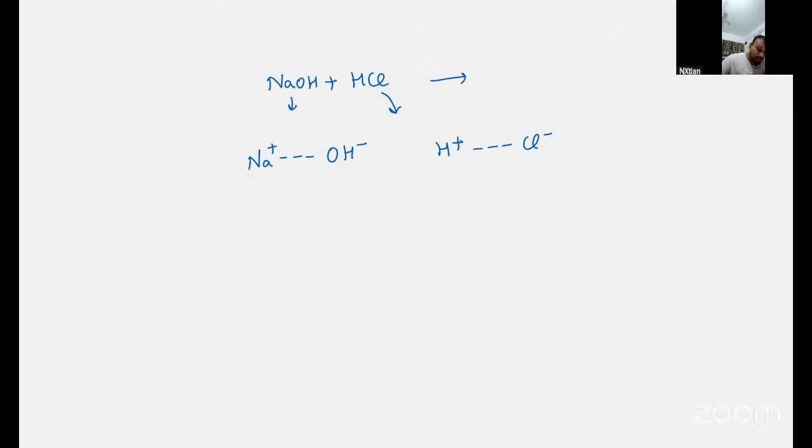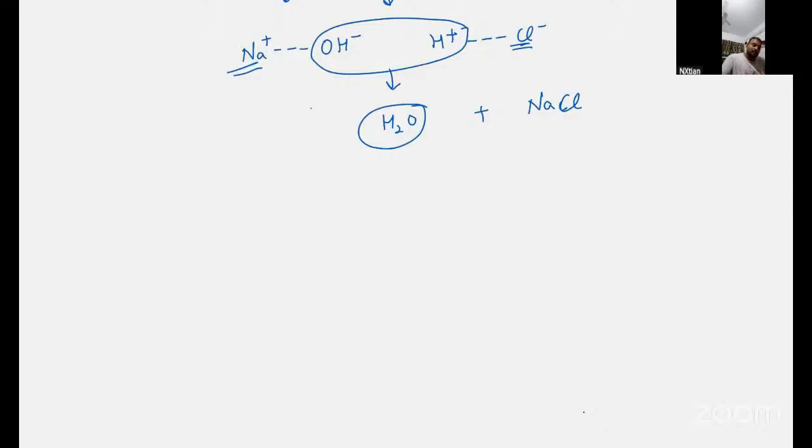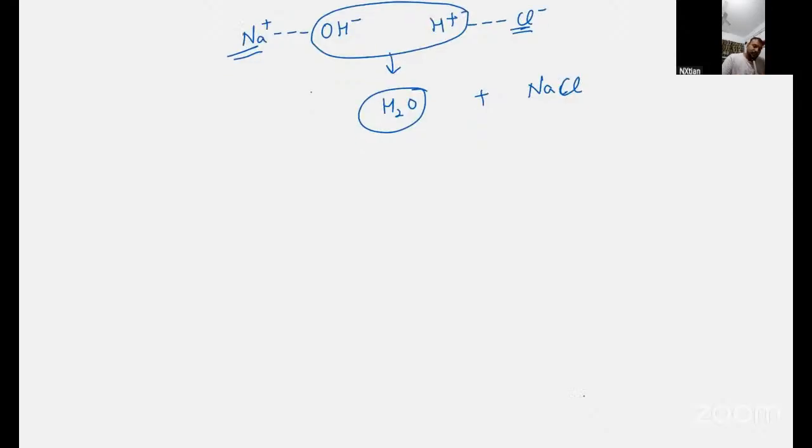So this H plus and this OH minus will make water. And Na plus and Cl minus will make NaCl. So it is NaCl plus H2O. This is how the reaction happens. Did you understand? This is called the neutralization reaction. Okay.